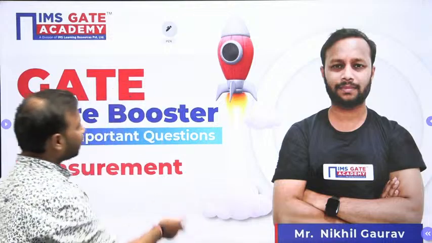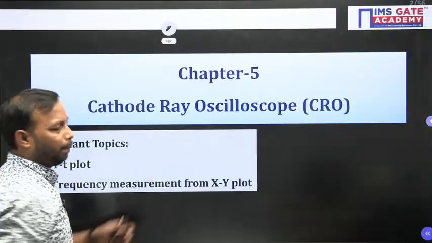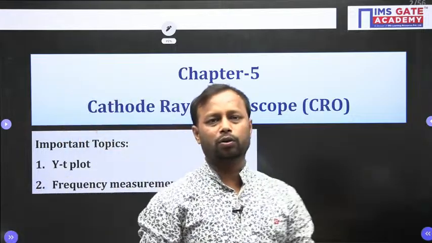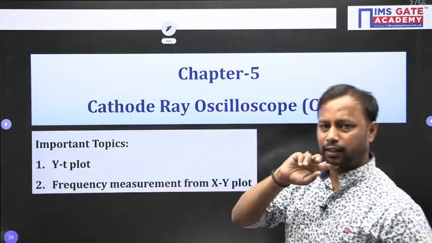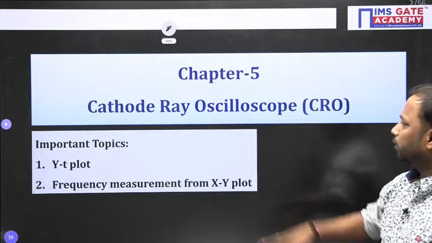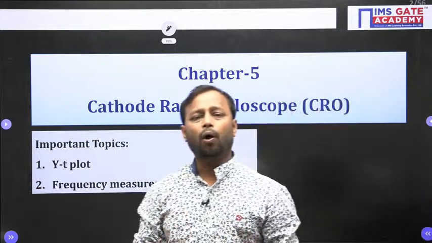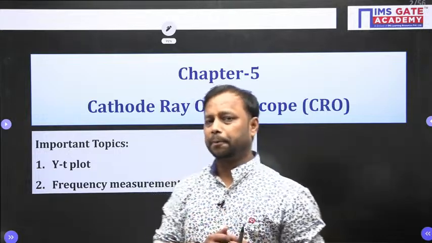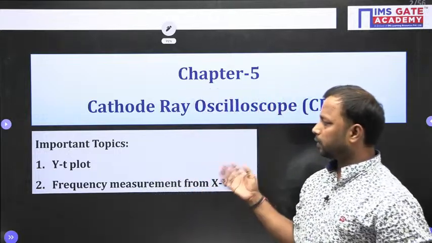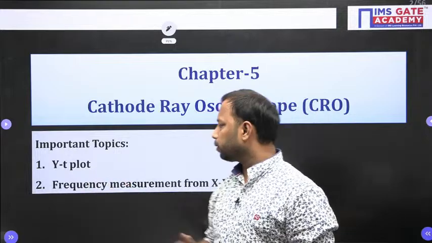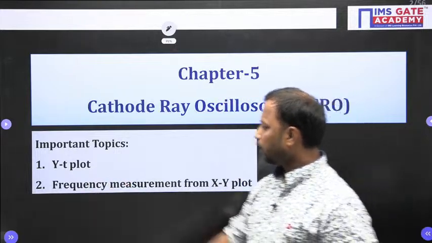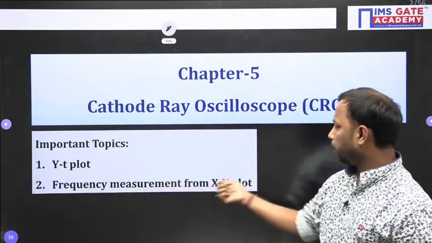Alright, so let us come to chapter 5. As I told you, 4 chapters were completed yesterday, and this will be chapter 5, which is the cathode ray oscilloscope. Again, it is one of the important chapters for EE and IN. The important topics under this are the YT plot and frequency measurement from the XY plot.